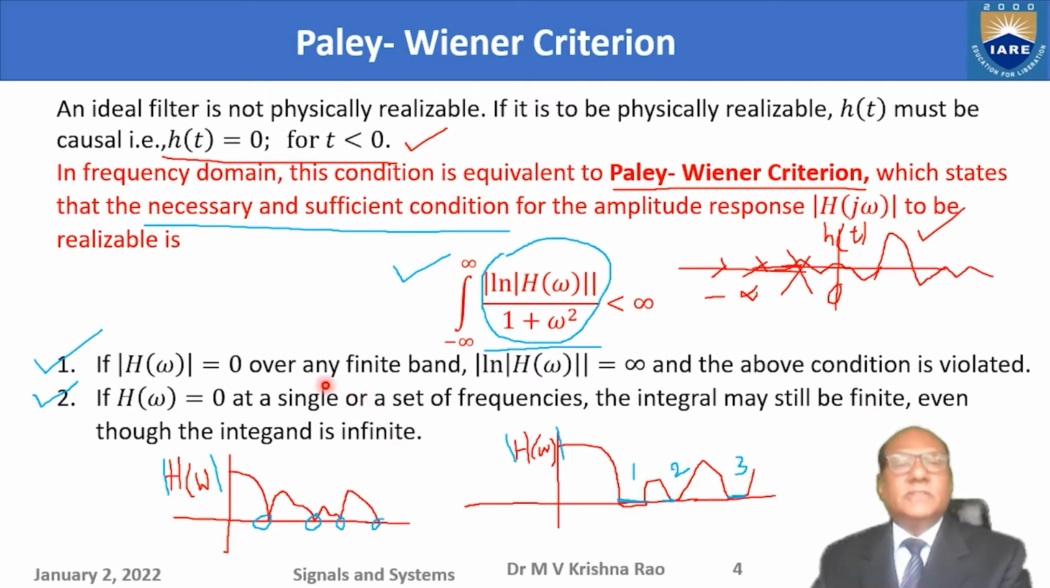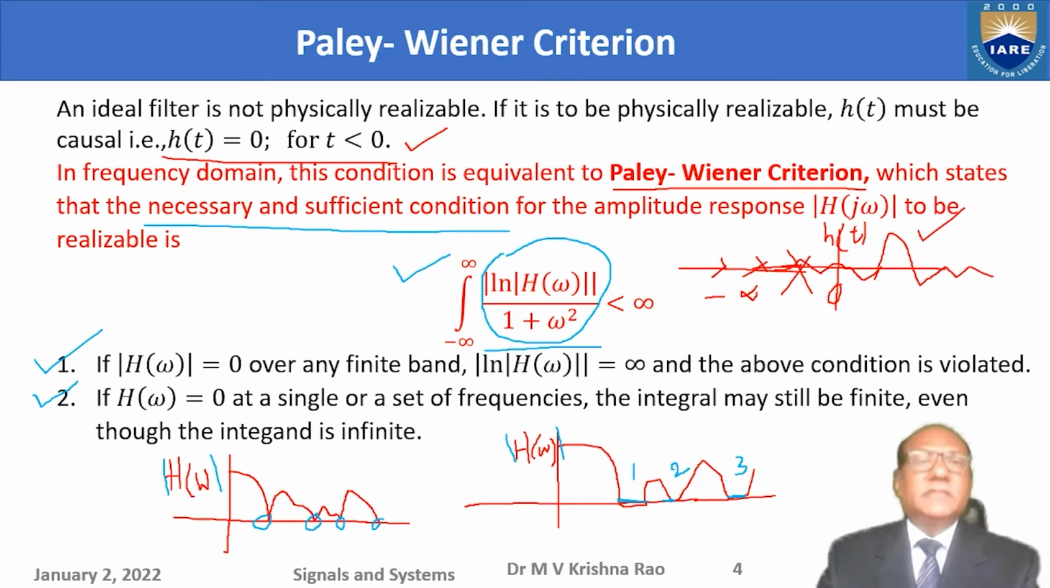So this is called the Paley-Wiener criterion, and there are two cases discussed here. Any filter, any system, can be realized if it has zeros at a singular set of frequencies but not in a finite band. Then the filter can be realized. This is the necessary and sufficient condition for realizing the filter.